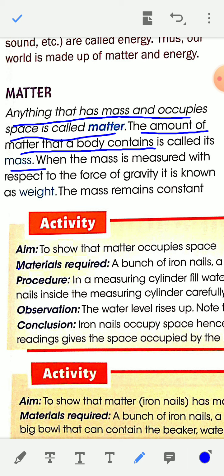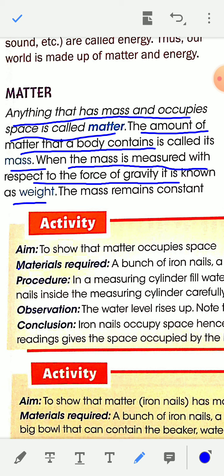And when the mass is measured with respect to the force of gravity, it is known as weight.